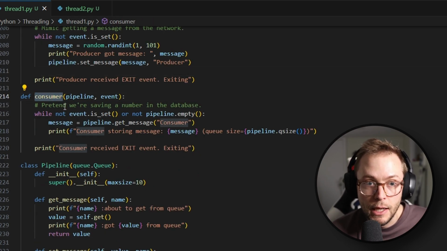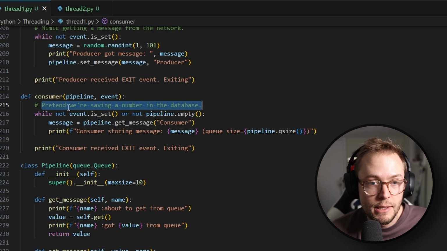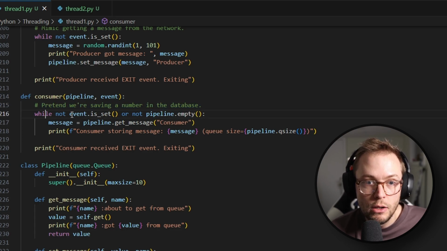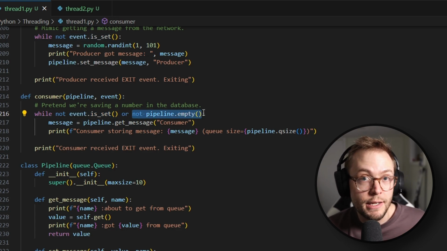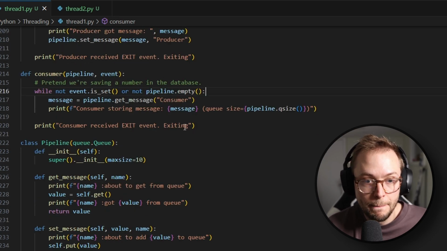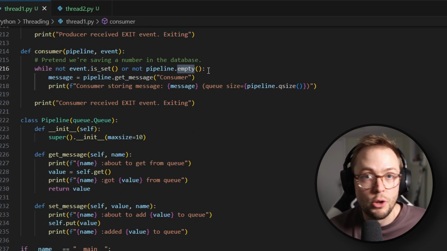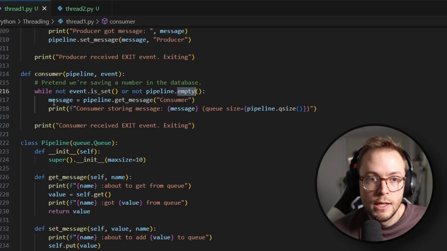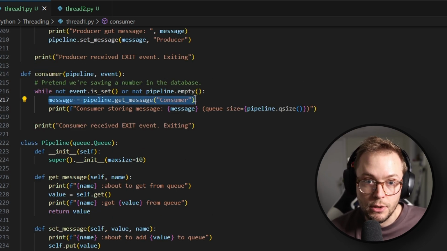The consumer, I keep saying pipeline, will pretend that we're saving numbers to a database. So while the event is not set, or the pipeline is not empty, because we don't want to miss things that are on our pipeline, and empty is just asking whether there are things still in the queue, then we're going to get the message from the queue.